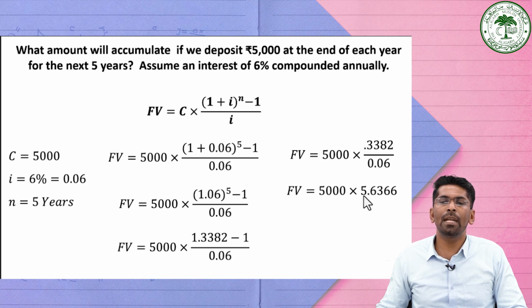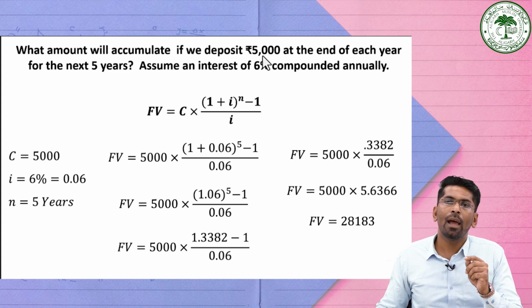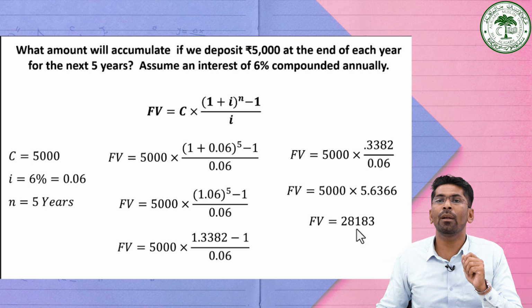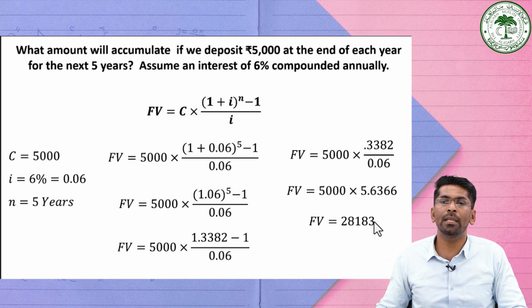Then if you multiply these two terms, it will become 28,183. So the future value of the 5000 rupees at the end of 5 years at the given rate of interest of 6% is 28,183. So this is the future value of the given ordinary annuity.